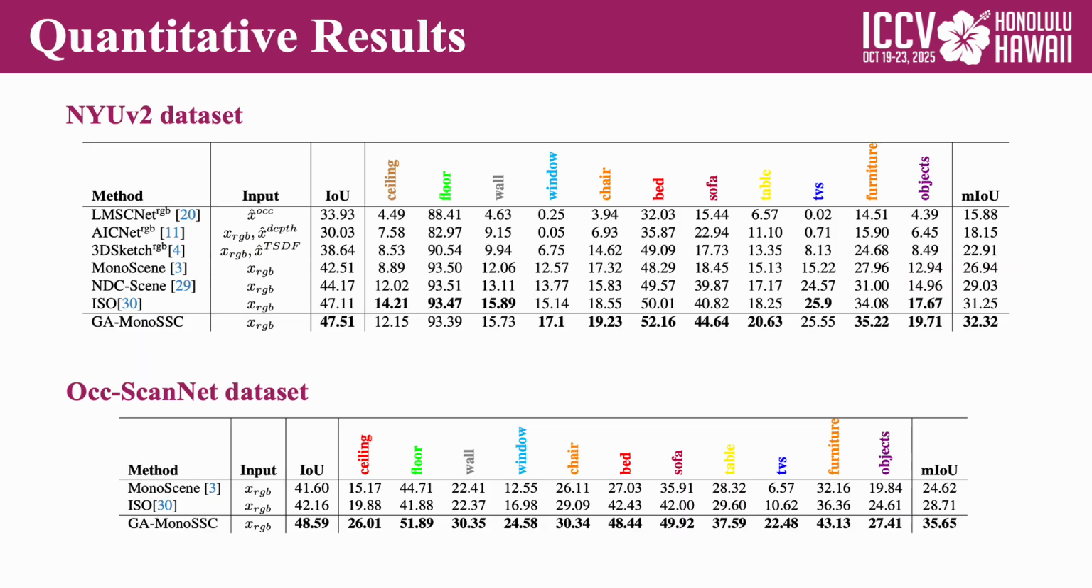On two widely used datasets, NYUv2 and SemanticKITTI, our method achieves state-of-the-art results. Compared to the strong baseline ISO, we improve mean IoU by about 1 point on NYUv2 and about 7 points on SemanticKITTI. This shows the advantage of combining transformer and Mamba architectures for global modeling.